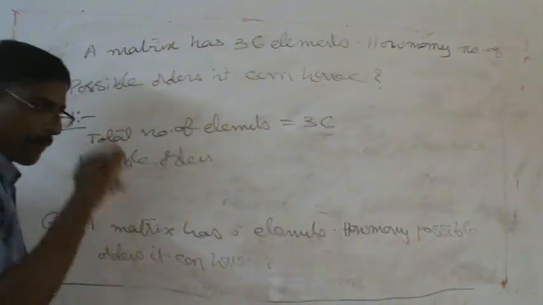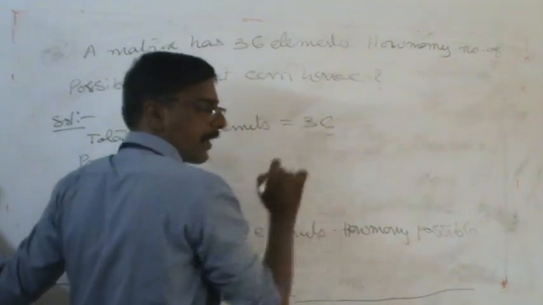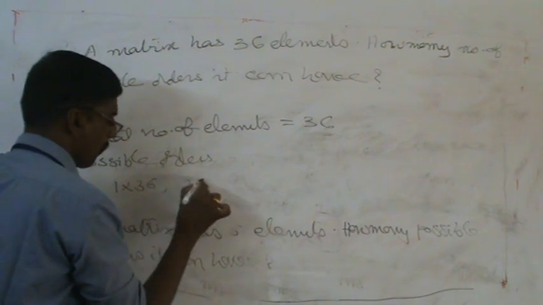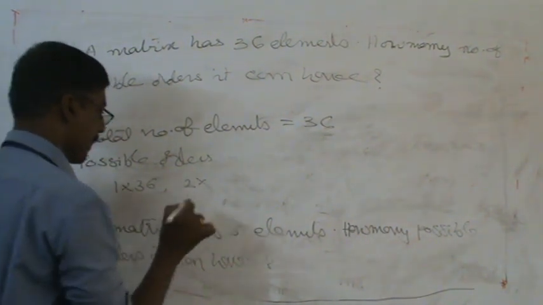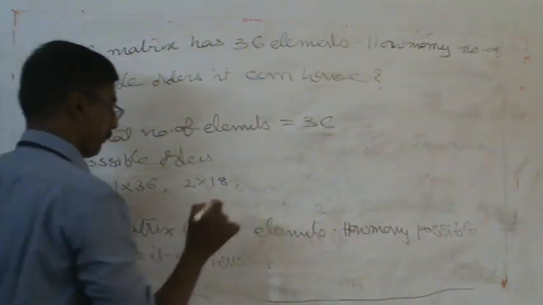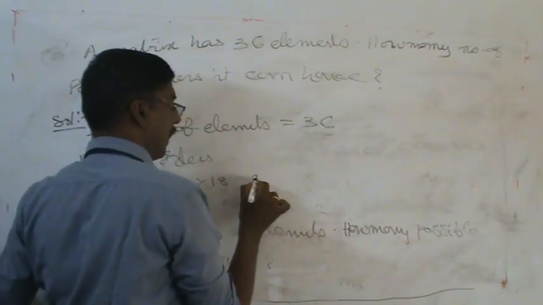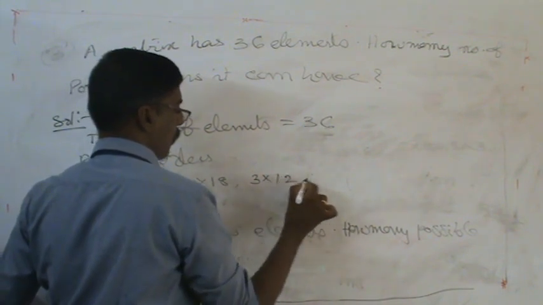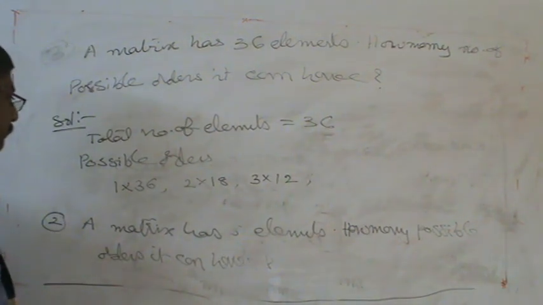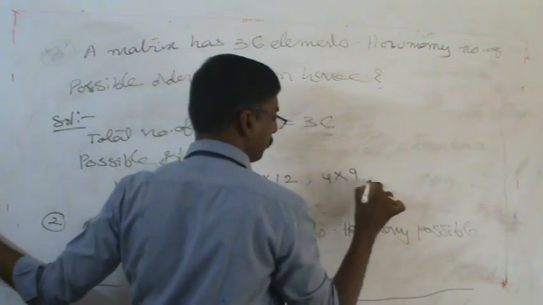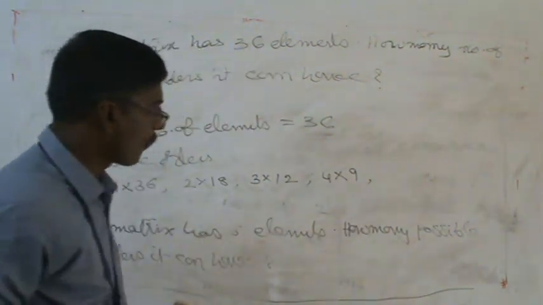We already remember the factors of 36. 1 by 36 is one possibility, then 2 by 18, then 3 by 12. Next 4 by 9, another possibility.